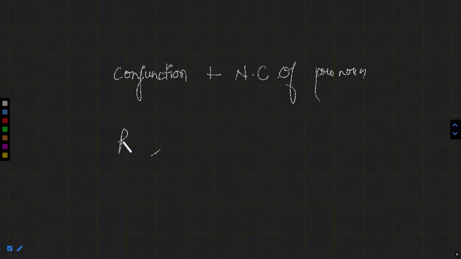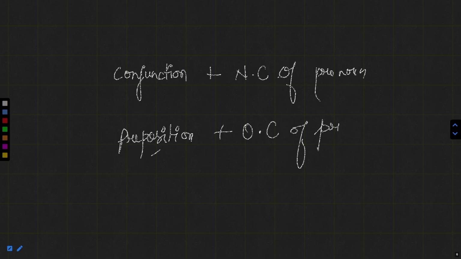But if there is a preposition, this is actually the most important basis on which we classify connectors as conjunction or preposition. After a preposition we can have only the objective case of pronoun, and we need not write the entire sentence. With a few words, a phrase or a single word, we can end the sentence, whereas if we join two sentences with the help of a conjunction, we have to elaborate it in the entire sentence.